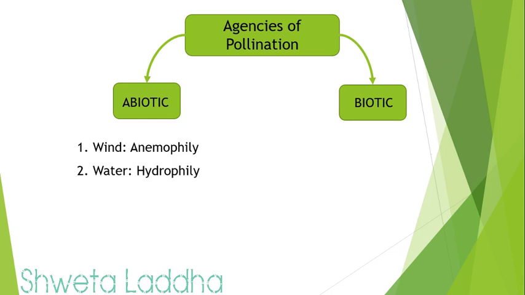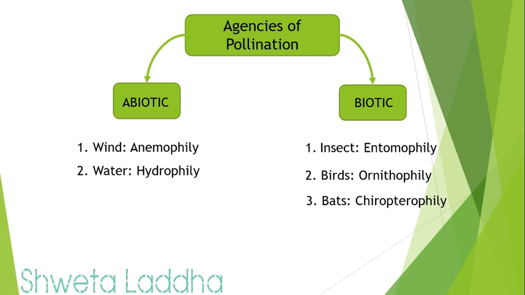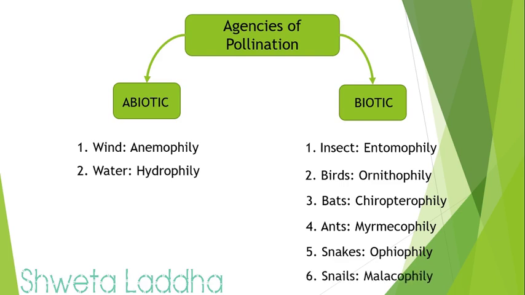Whereas if pollination takes place by insects, we term it as entomophily. If it occurs by birds, we term it as ornithophily. If it takes place by bats, it is called chiropterophily. If pollination occurs by ants, it is called myrmecophily. If the pollination takes place by snakes, as in chandan plant, it is called ophiophily. And if it is occurring by snails, it is called malacophily. So these are the different agencies of pollination, abiotic and biotic.